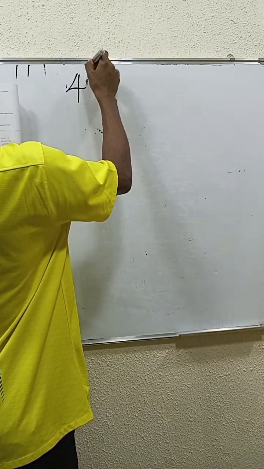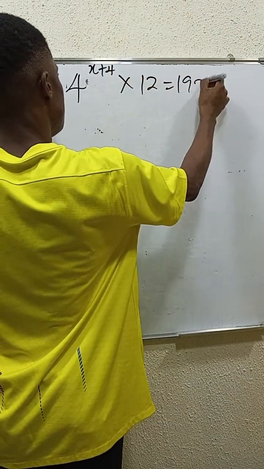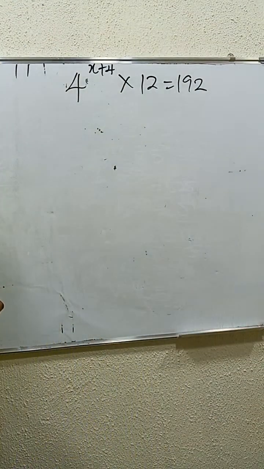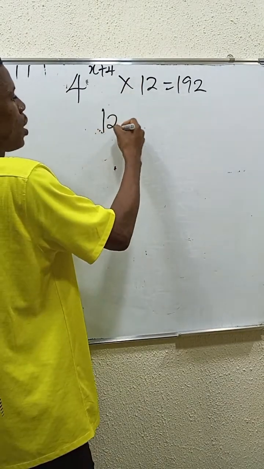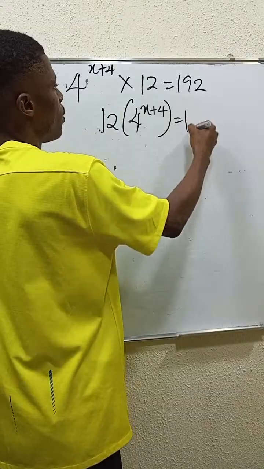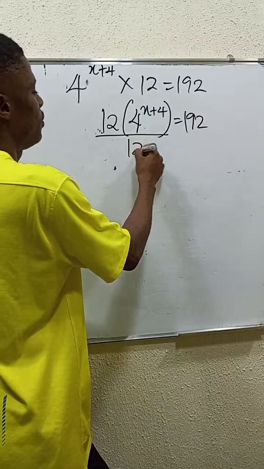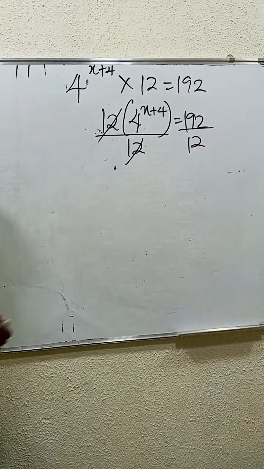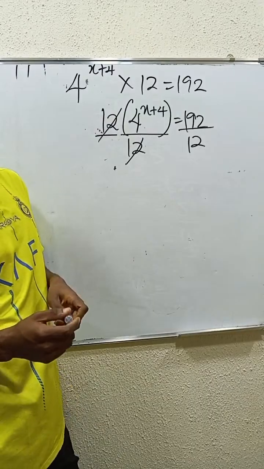4 power x plus 4 times 12 is 192. Here we are trying to find the value of x. Since this is multiplying, we can write it as 12 lots of 4 power x plus 4 is equal to 192. So let's divide through by 12, so that 12 can cancel out 12. Our goal here is just to get rid of this 12 that is multiplying, right?